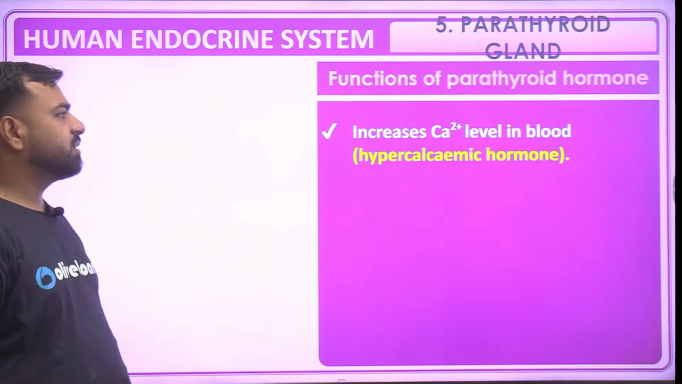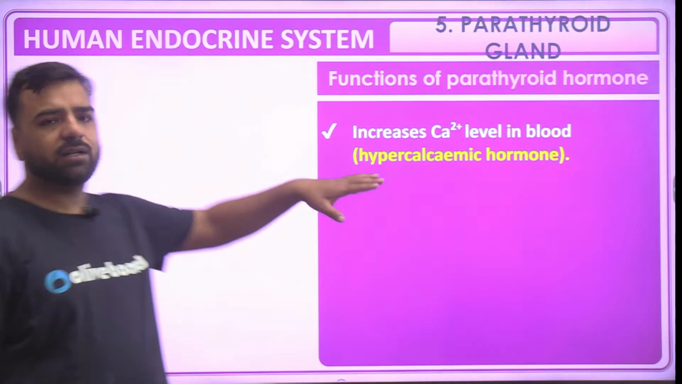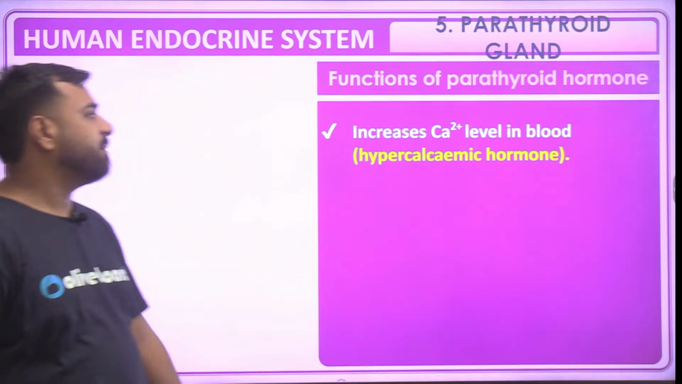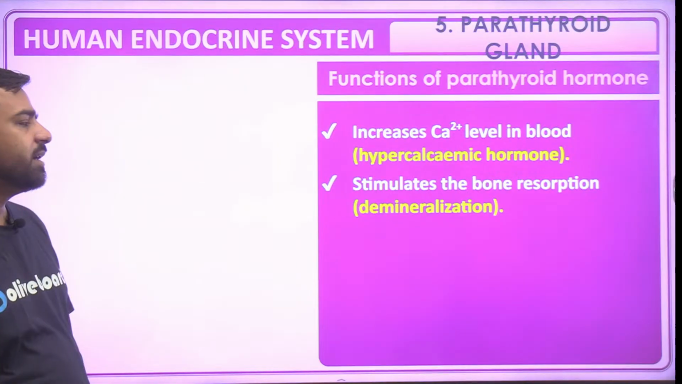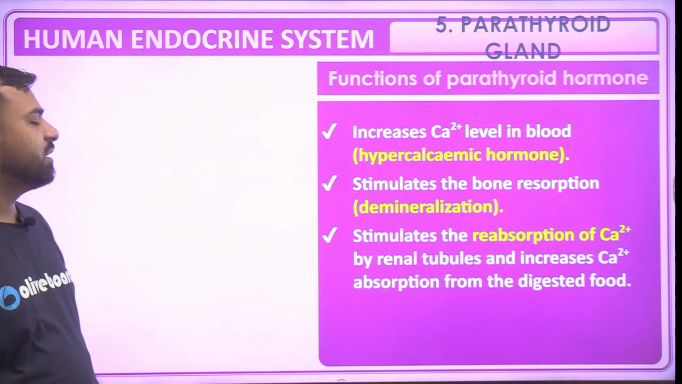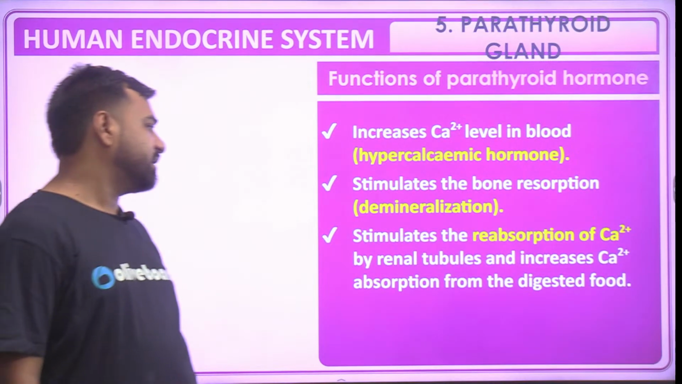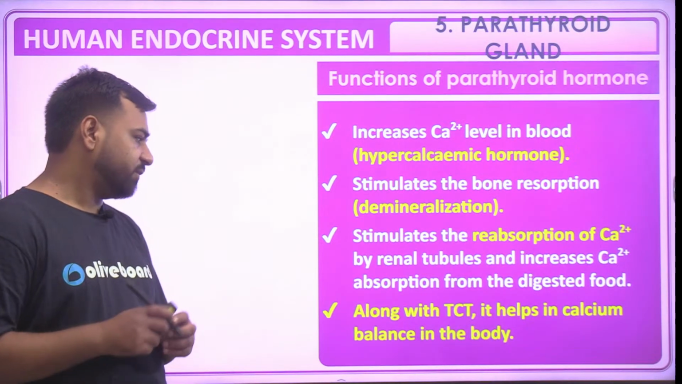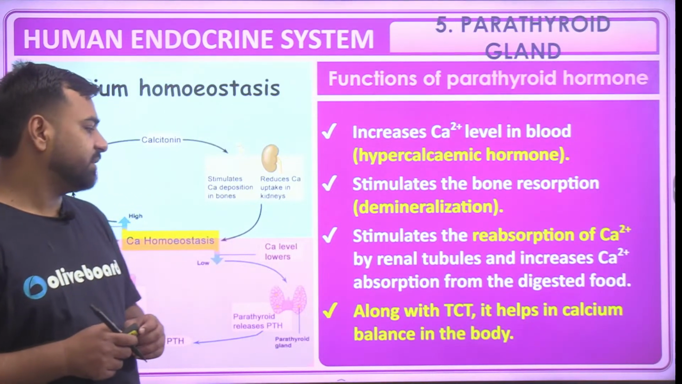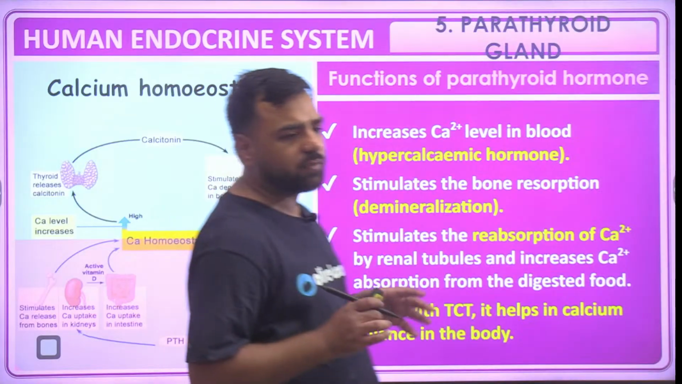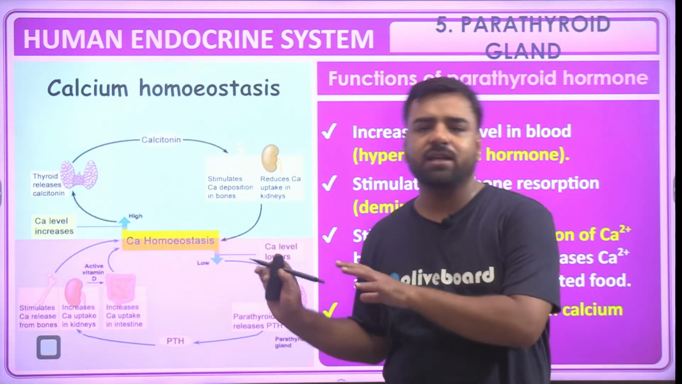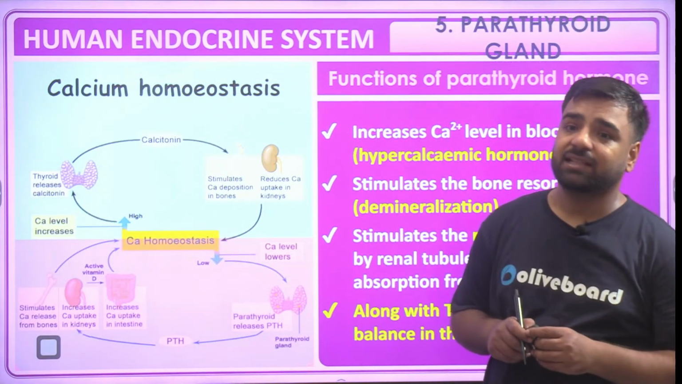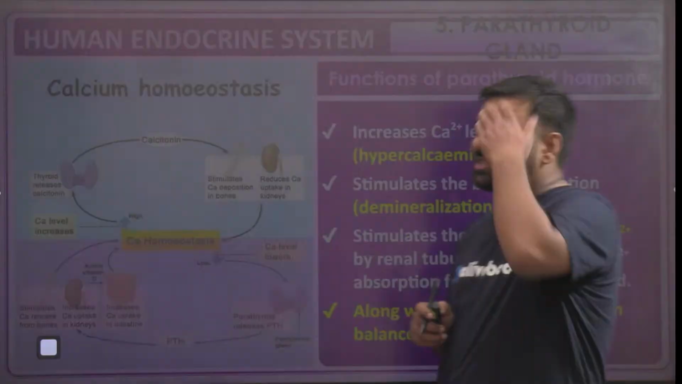What are the functions? It increases the calcium level in the blood, as discussed. So that is a hypercalcemic hormone. It stimulates bone reabsorption. It also stimulates the reabsorption of calcium by renal tubules and increases calcium absorption from the digested food. So along with TCT, it helps in the calcium balance in the body. Maintenance of calcium level is done by this particular gland, known as the parathyroid gland. Okay, so this is also done.